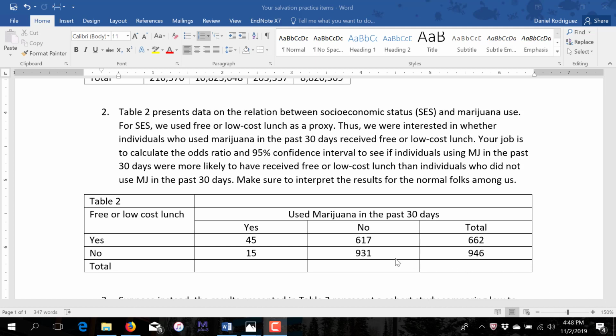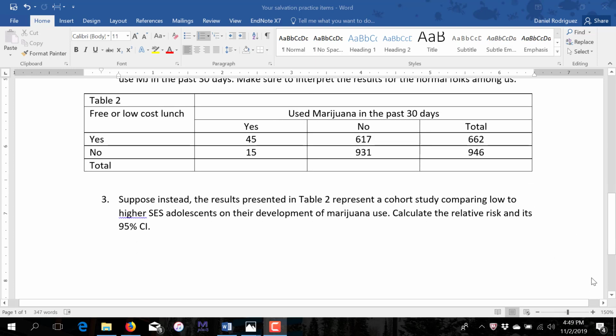So here are your data. The columns are used or did not use marijuana in the past 30 days, and the rows are free or low-cost lunch, yes or no. So this is kind of like a case control study in that we have status, like disease status. In this case, marijuana would be equivalent to disease, although it's not a disease. And we're looking at exposure as a predictor. In that case, we could use an odds ratio. Okay, so let's go ahead and do that.